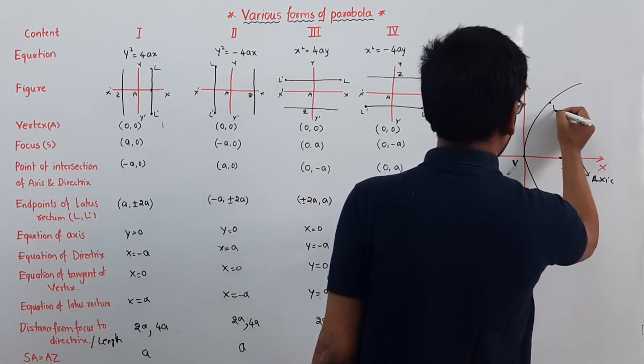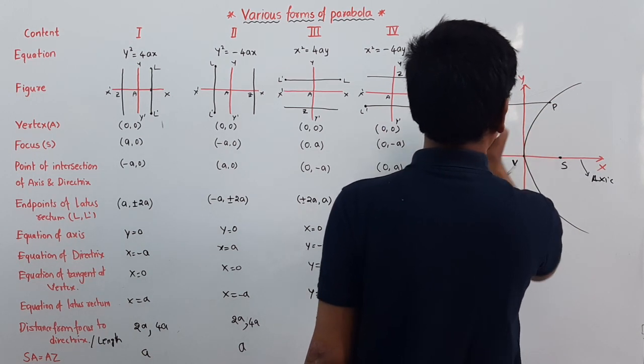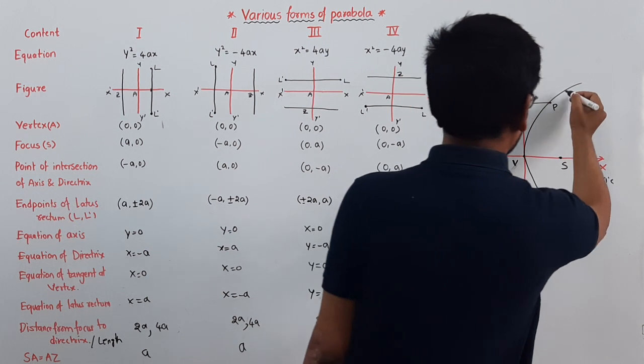Here P is a point, and this is the perpendicular distance PM.